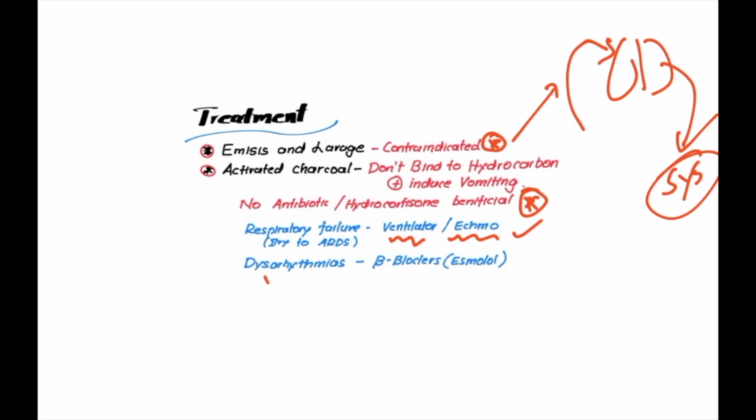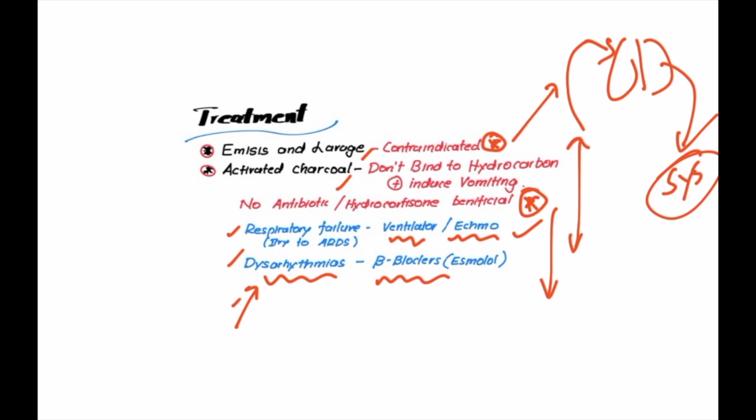If the patient is developing dysarrhythmia, we can use beta blockers. Volatile hydrocarbons are prone to cause dysarrhythmia. So if a patient with hydrocarbon ingestion has dysarrhythmia, we can treat with beta blockers. The important points on hydrocarbon treatment we have to remember is we cannot give lavage, we cannot give activated charcoal. We have to treat the complications which are causing respiratory failure with ventilator support, and cardiac problems. We have to treat the heart failure. For dysarrhythmia, we have to give beta blockers.